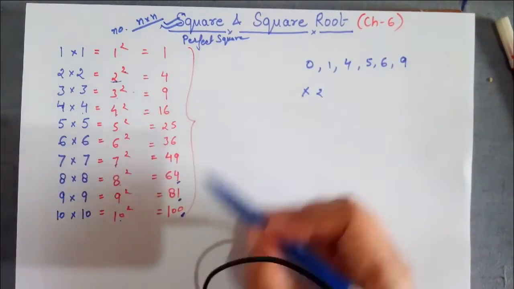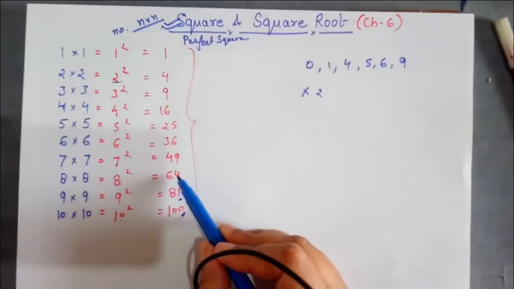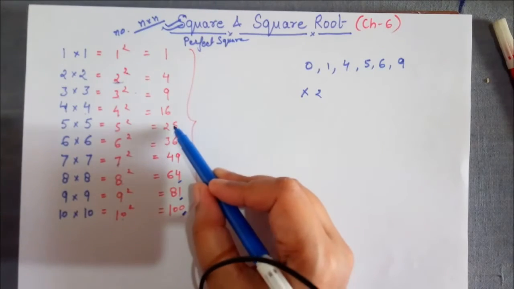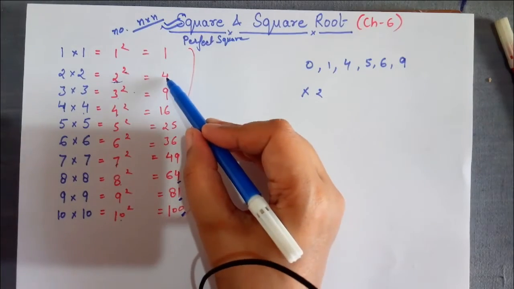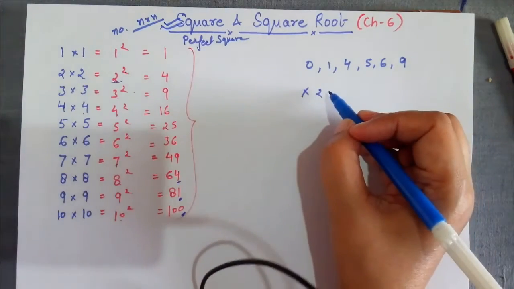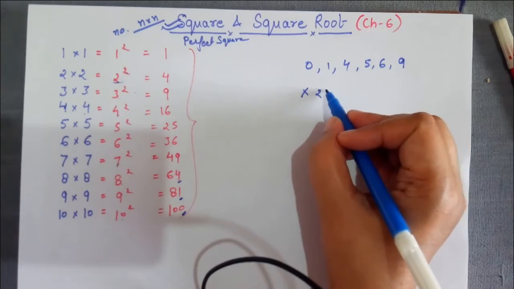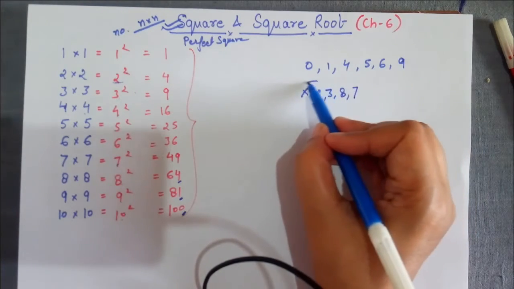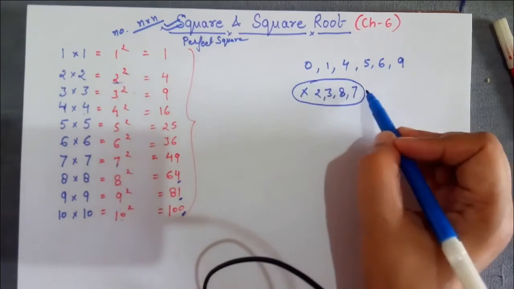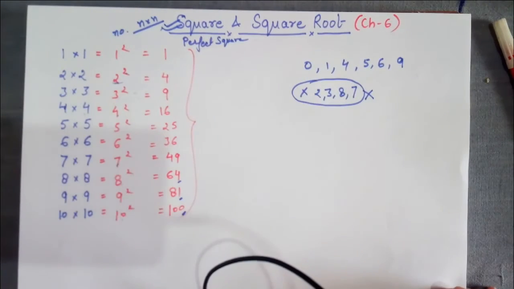All these end with 0, 1, 4, 9, 6, 5, 6 is repeated, 9 again repeated, 4 and 1. 2 is not there, 3 is not there, 8 is not there and 7 is not there. These digits are not there in perfect square numbers.